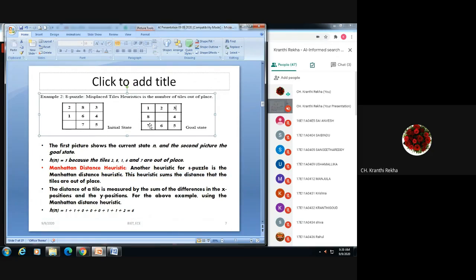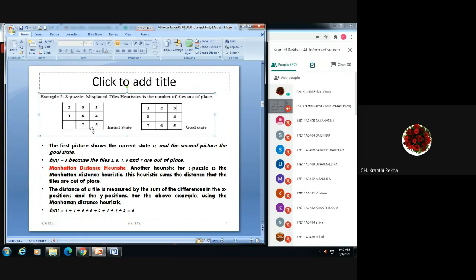In the same way, 7 should be in the bottom left corner tile, but it is in the middle of the bottom line. So it again differs by one position. So the heuristic of 7 is 1. Like that, the heuristic of 6 is 1. Whereas for 3, 4, 5, you can see they are in their position, so the Manhattan distance of 3, 4 and 5 is 0. Like that we calculate the Manhattan distance.